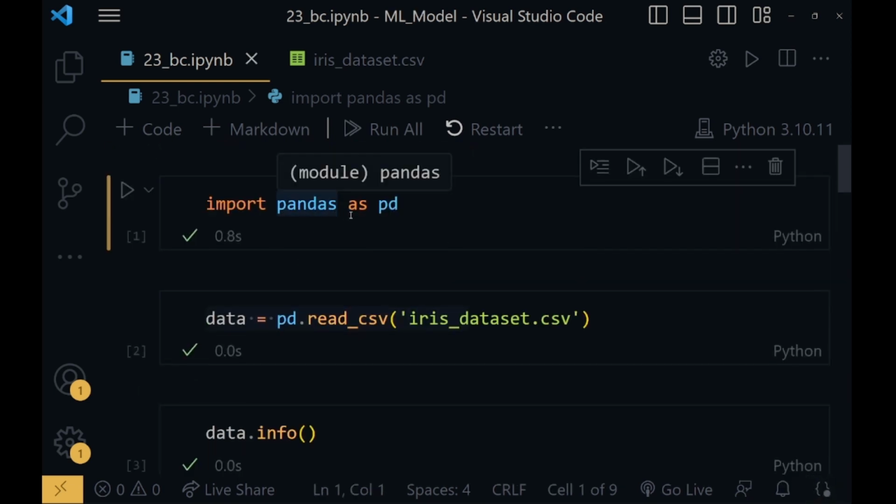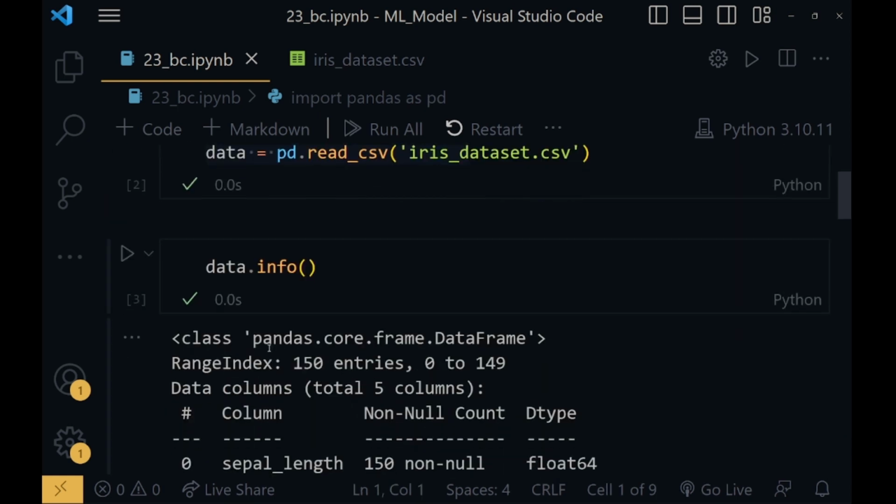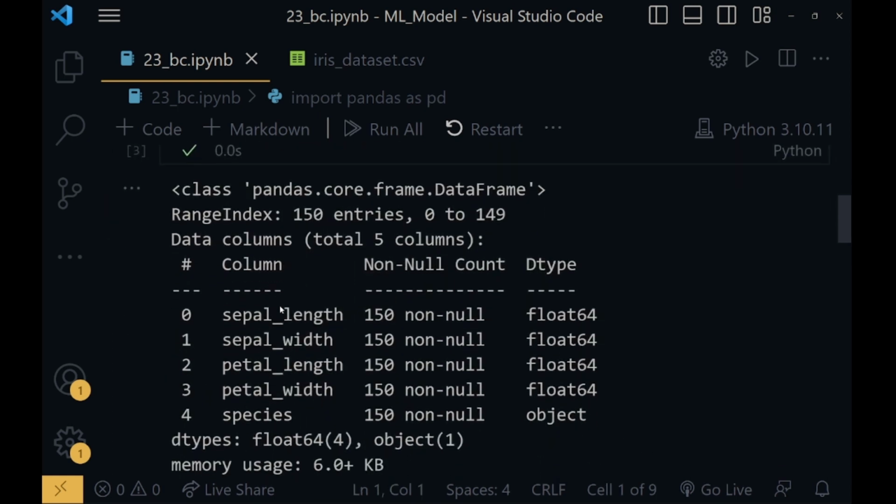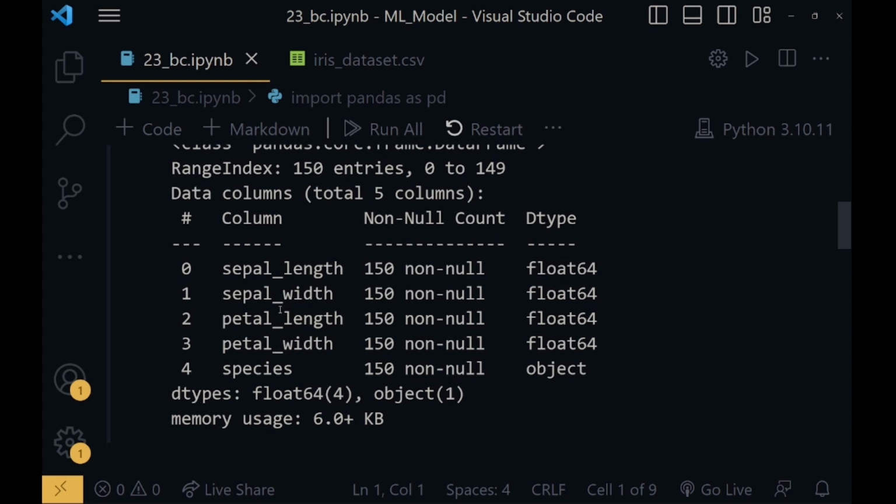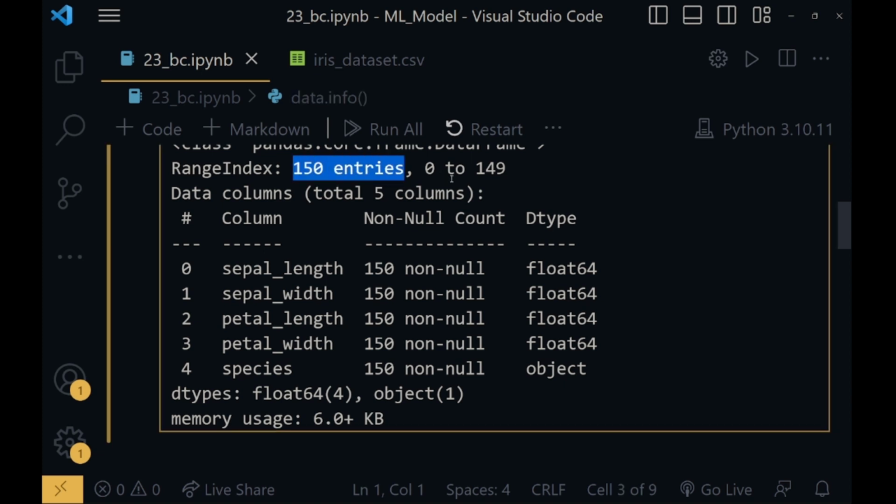So we have imported the pandas library here, and using the read_csv function from the pandas library we have read the iris dataset. Then from data.info we have collected all the necessary information from the dataset, like how many values are in sepal length and all these columns, whether any value is null or not null, and what the data types are. So here you can see that there are a total of 150 entries from 0 to 149, and the data types used here are float and object. Float is for these four, and object is the one for species.